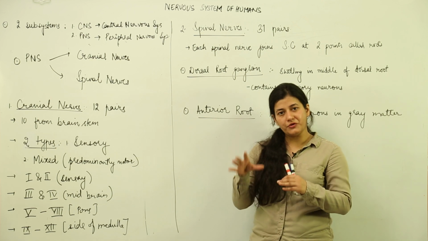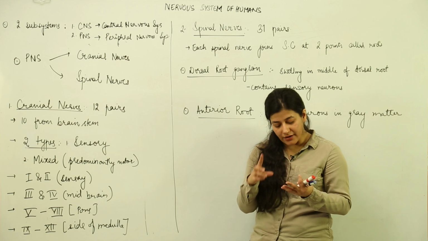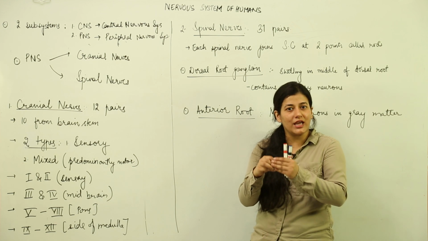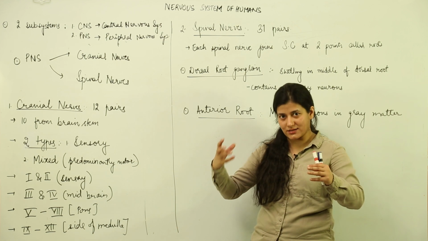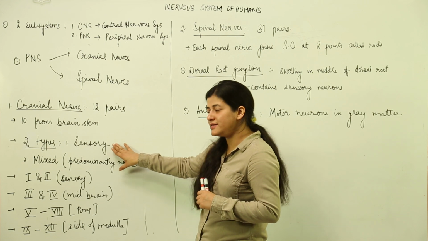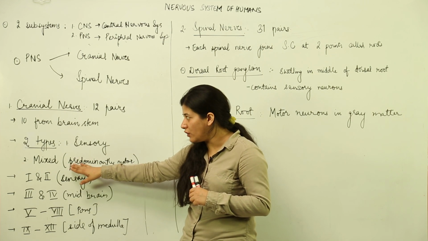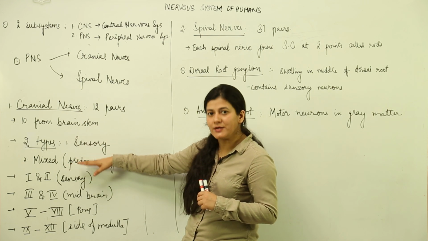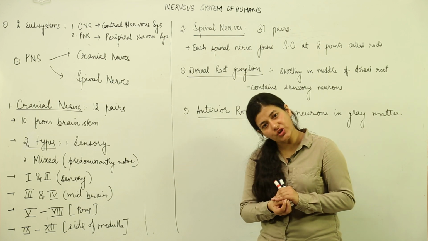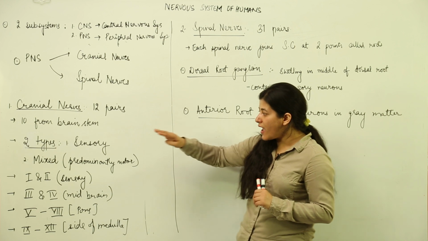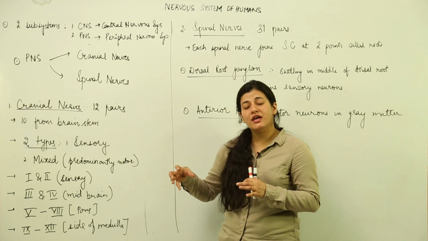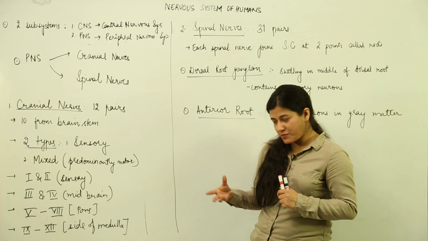Now, what we are more concerned about is the basic nature of these nerves. When we talk about the basic nature of the nervous system, we are referring to whether they bring the signal towards the processing unit or take away the signal from the processing unit. So, we have two types: one is sensory, and the other type of cranial nerves would be mixed. Mixed nerves have both motor and sensory neurons present inside them, whereas in the sensory cranial nerves, only sensory neurons are present.